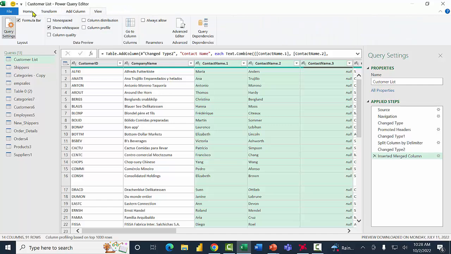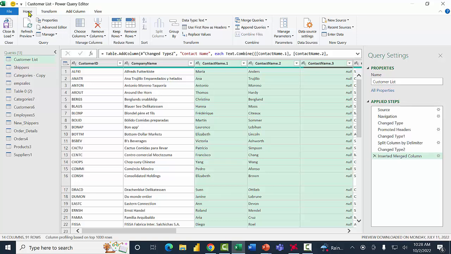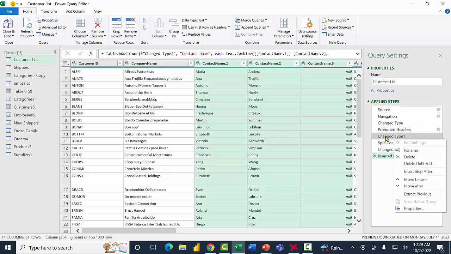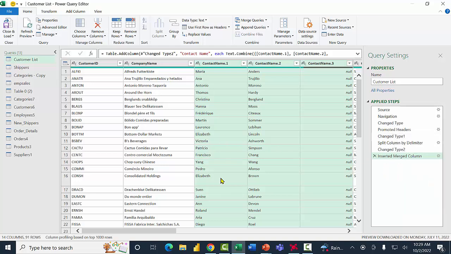So here's how you would undo something if you needed to. You come over here to the right with these applied steps. You can right click on one of those steps and say delete or delete until the end, and that'll take those steps away, and then you take it from there. So that really is how you undo something here in the Power Query.